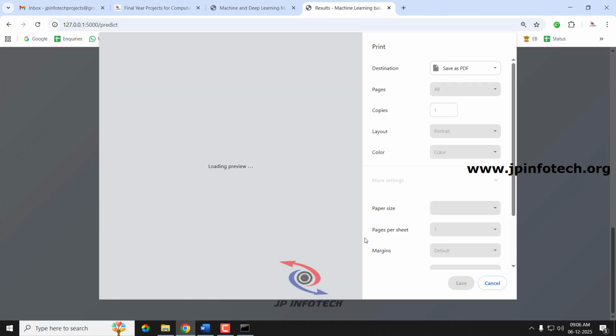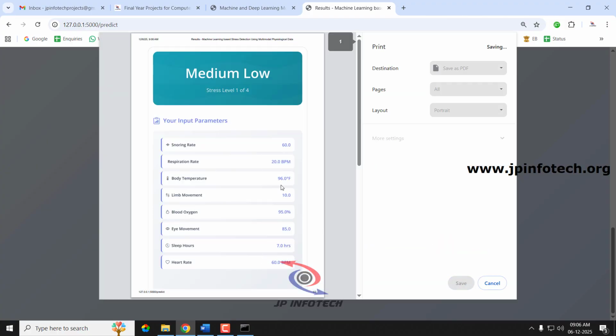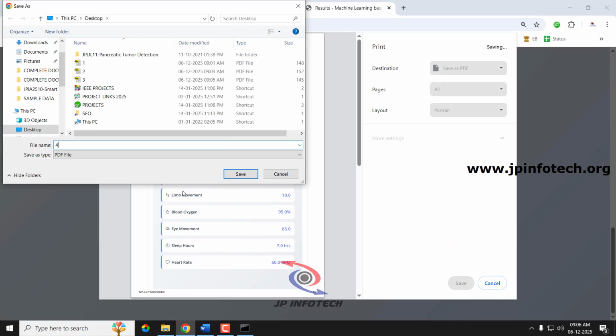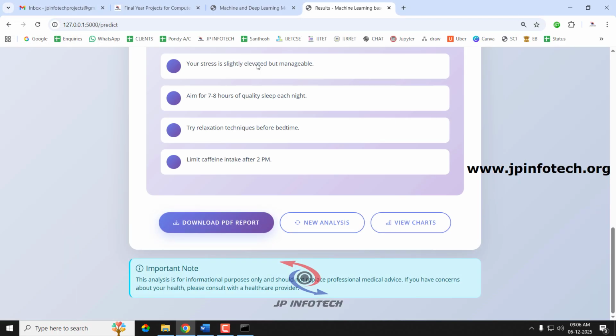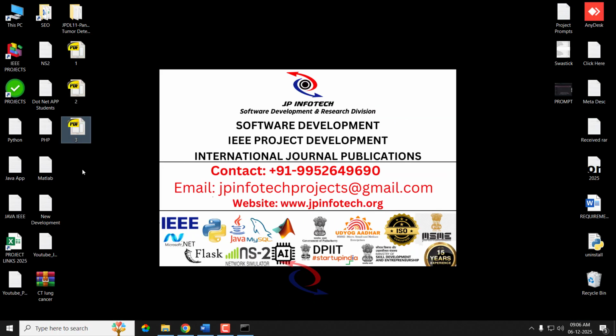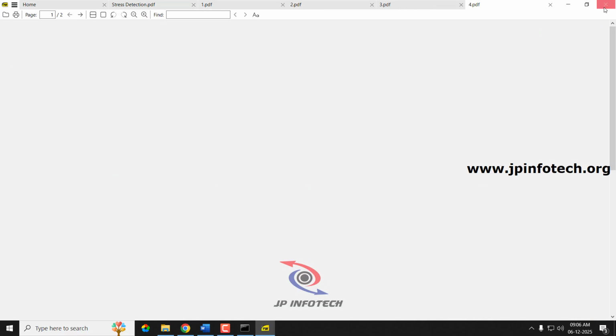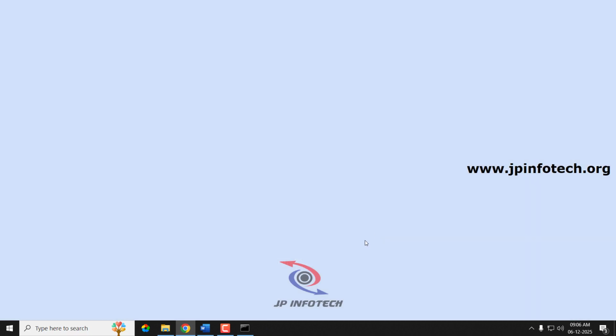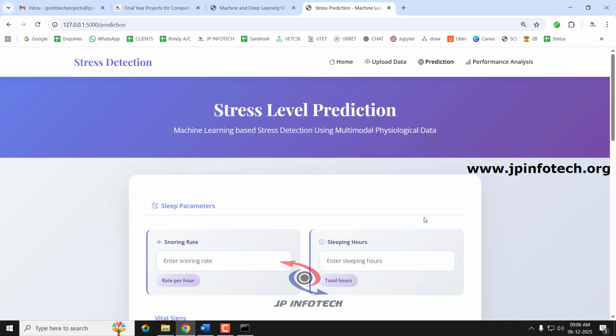And you can just download this predicted result. For this case, I'll save it as 4.pdf for future reference. It has been saved. And now let me go to the final case, new analysis. I'll just quickly give the snoring rate